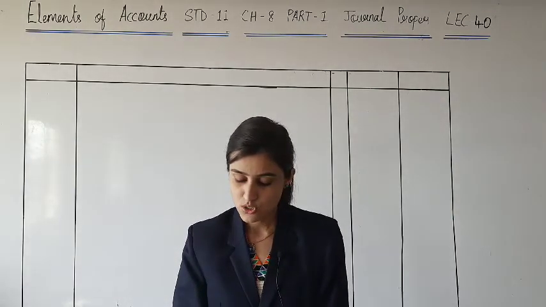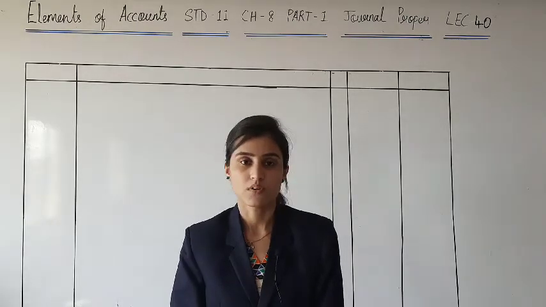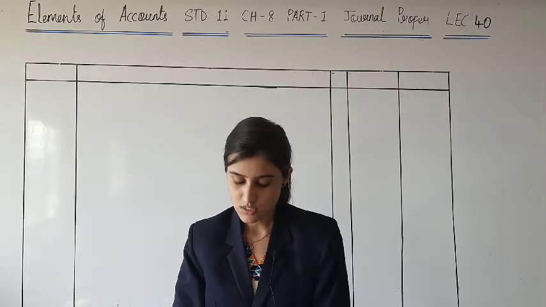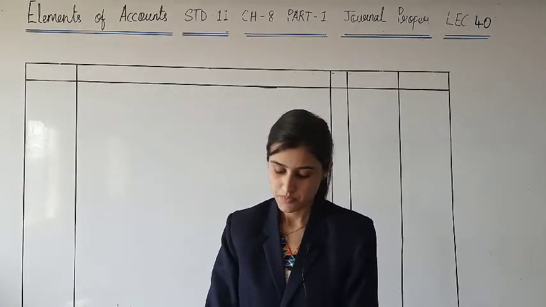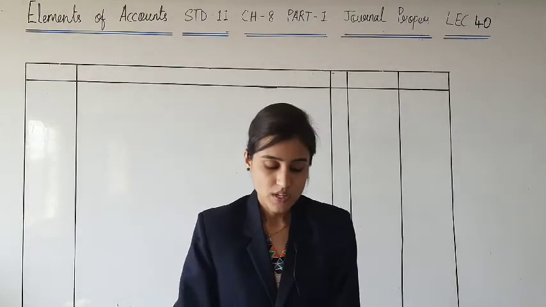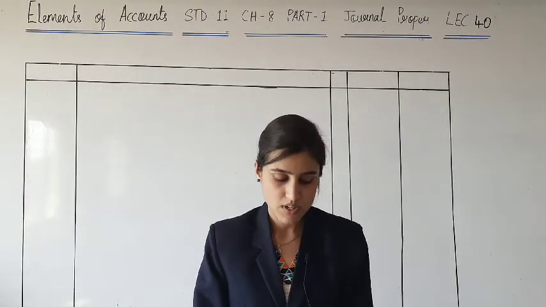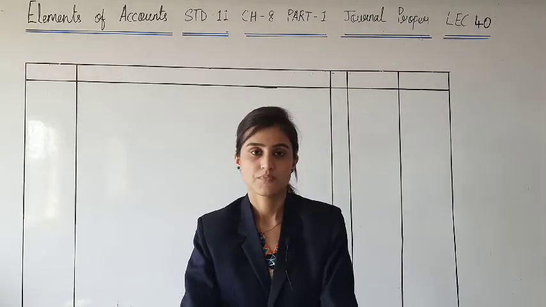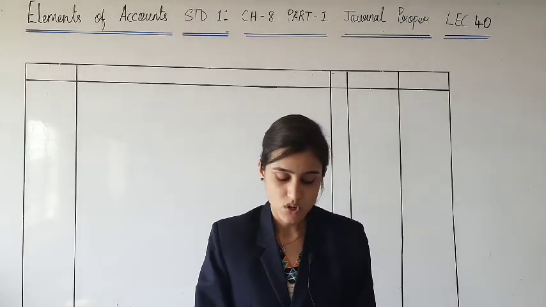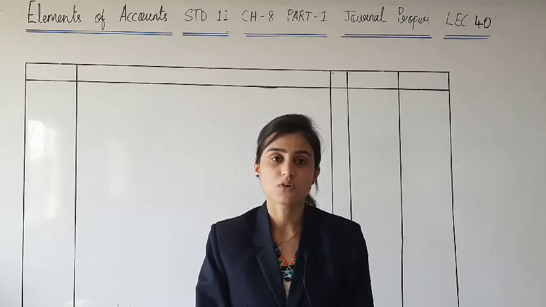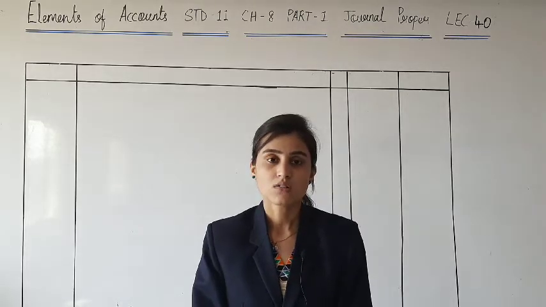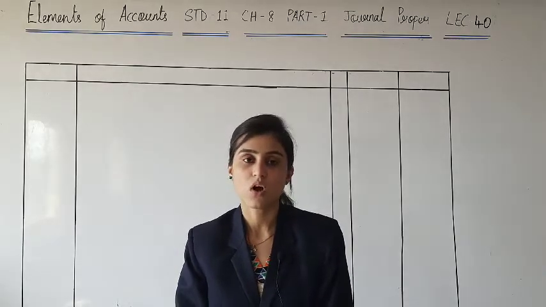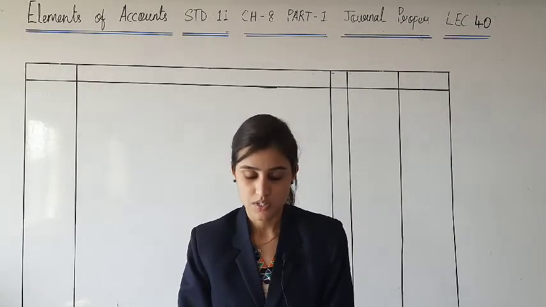Then classification of transactions recorded in journal proper, of which we have learned about opening entries, transactions not included in other subsidiary books. Opening entries, the example is given on page number 192. I asked you to write down this journal entry in homework. Then transactions not included in other subsidiary books, it was about purchase and sale of assets, loss on sale of assets. Then transactions for which subsidiary books are not kept was the theory topic that we did.